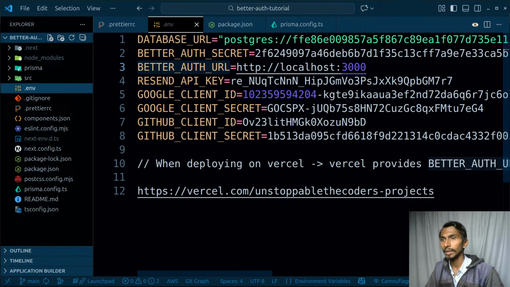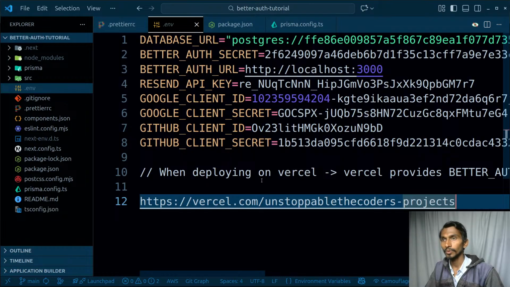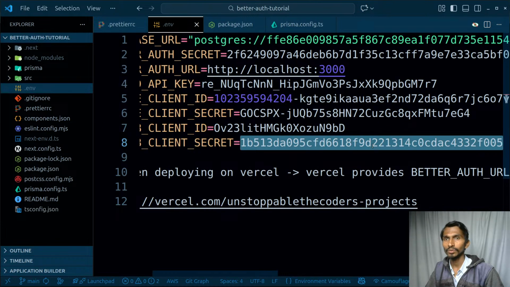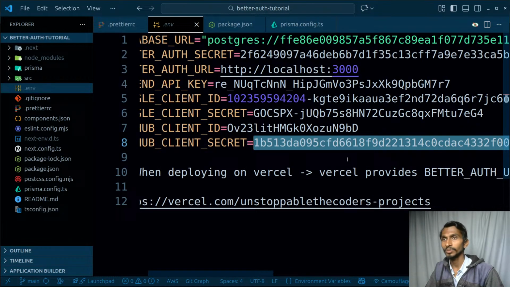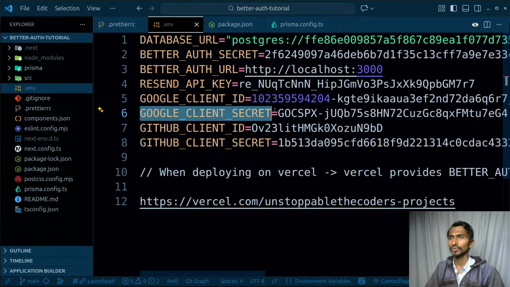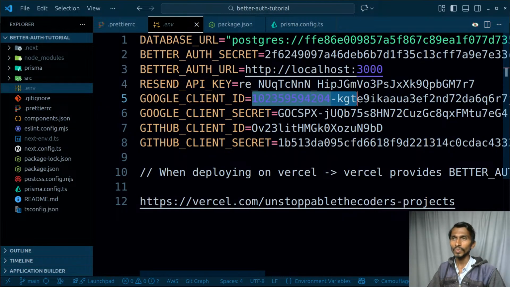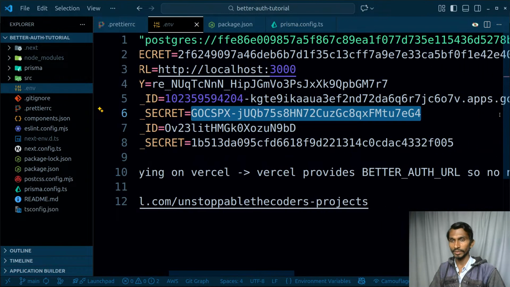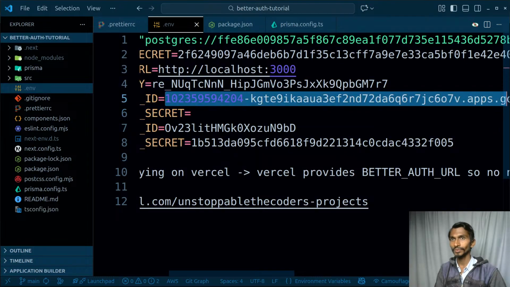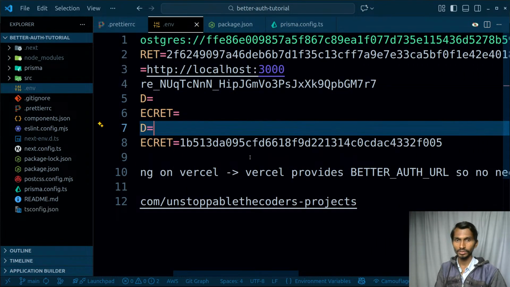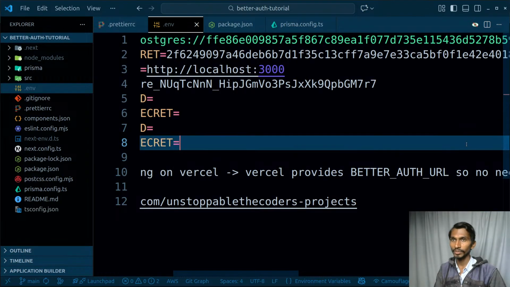In the environment variables, I'm going to be having these many things. By the way, when you deploy, I have my GitHub client ID, GitHub secret. That's not quite visible, right? That is actually completely visible. That means I have to revoke it. Then I have my Google client ID and Google client secret. This Google client secret is definitely not going to be working right now because I have revoked that. So let's do one thing. Let's simply have this value just like this. Delete everything from here. I will be revoking everything, so that's not really a problematic thing. That will be okay. Let me even do that right now.